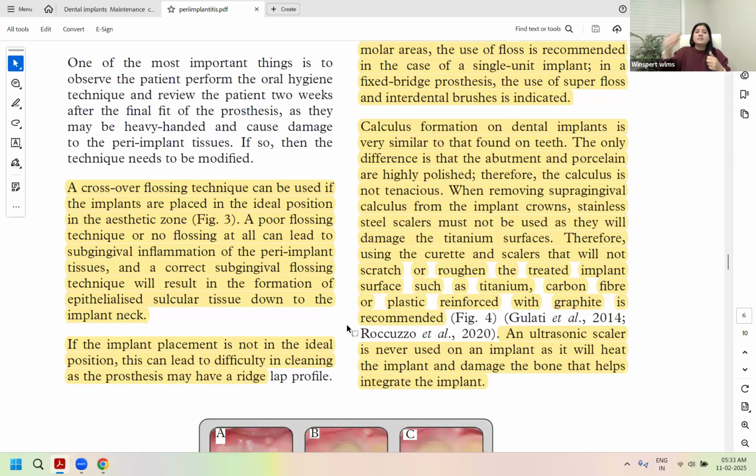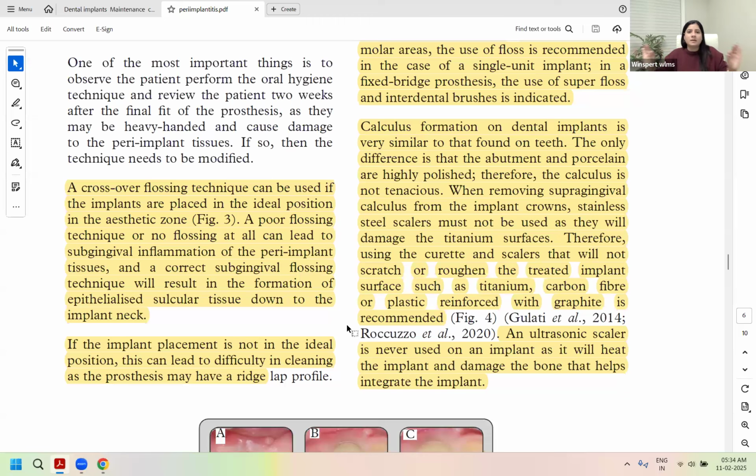But if it's a complicated crown anatomy, like a ridge lap profile, your regular floss will not penetrate around that ridge lap. In that case, you will need a stiffer floss, which is a super floss. So even in a single crown case, you may be required to use a super floss, but that is case specific, when you have a ridge lap profile of the crown.